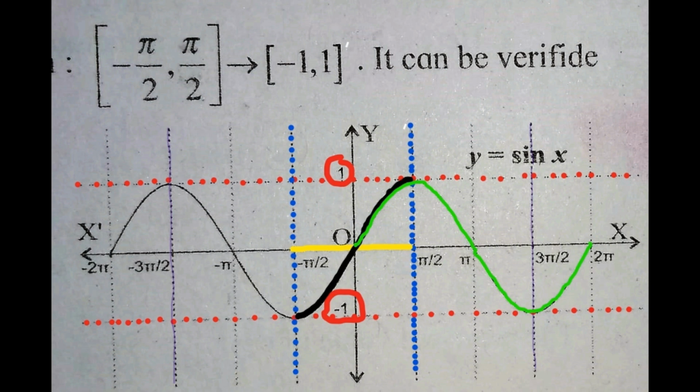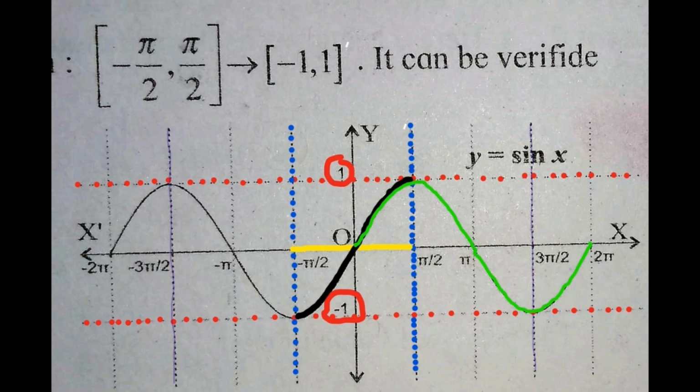The whole graph of sine function lies between, that is bounded between two lines, y is equal to -1 and y is equal to +1. Therefore, the function is said to be bounded function. Its upper bound is +1 and its lower bound is -1. That's why the range of sine function is -1 to +1 closed interval.